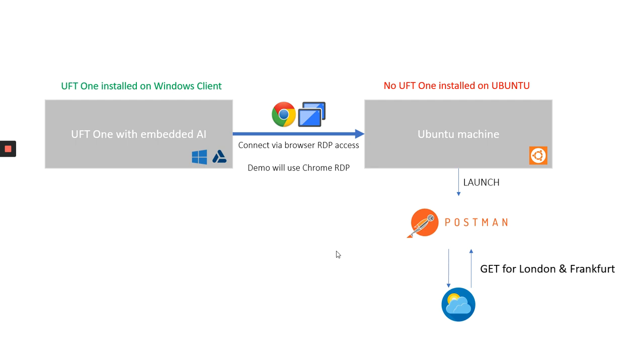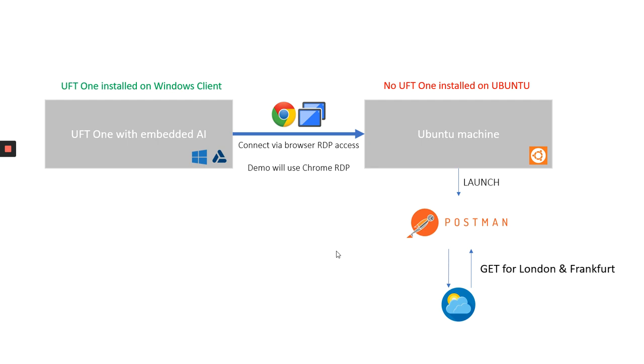So in this scenario, we have built a UFT Windows machine where UFT and its embedded AI is configured and installed. We are going to connect through a browser-based RDP access to the Ubuntu machine, and on the Ubuntu machine, no UFT is installed. We will launch Postman as the native app for Ubuntu on Linux and fire requests for weather in London and Frankfurt, checking that always London should be returned.